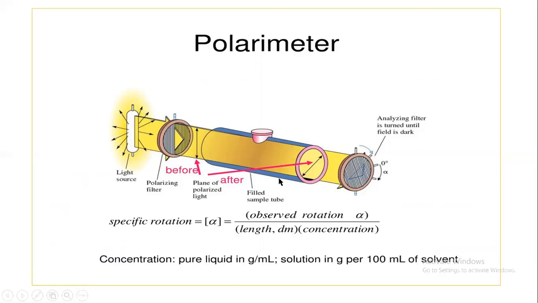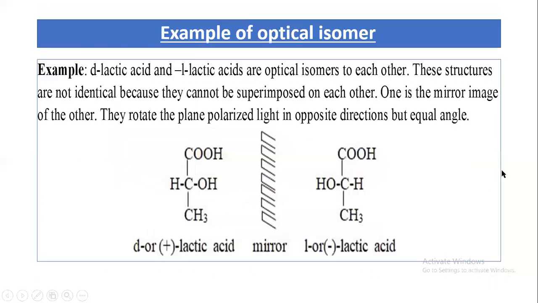By using this polarimeter tube, it is possible to determine the rotation of an optical isomer, whether dextrorotatory or levorotatory.